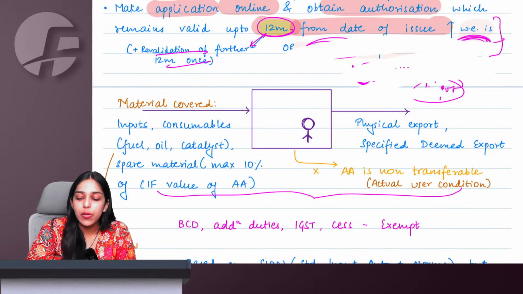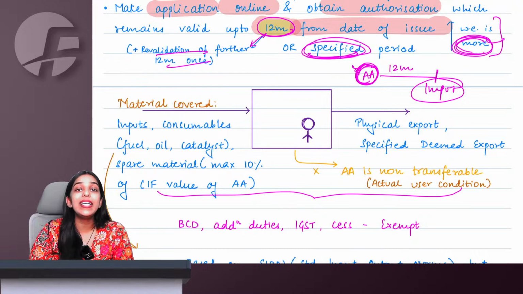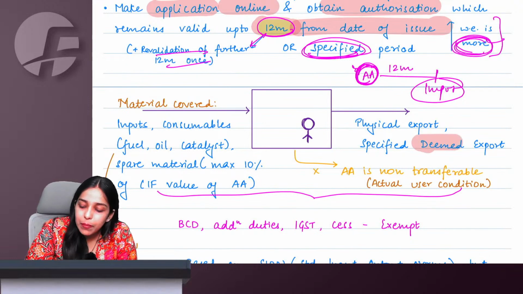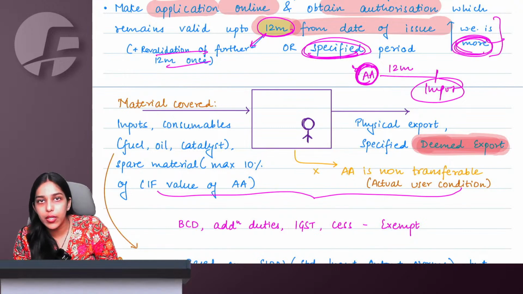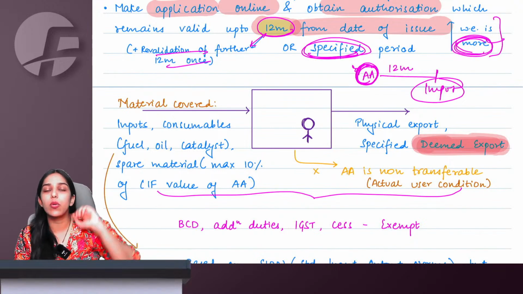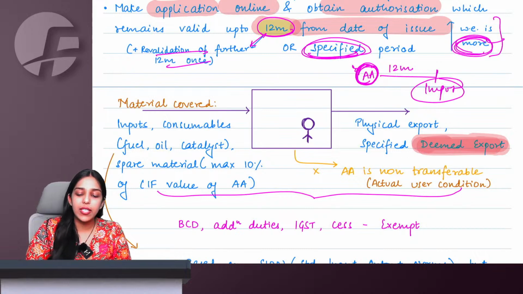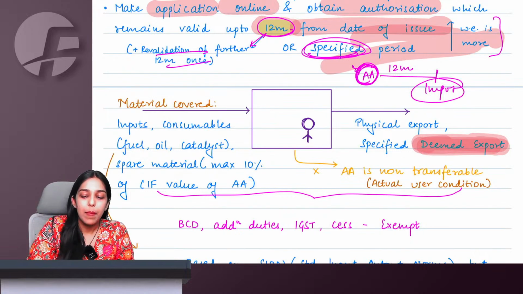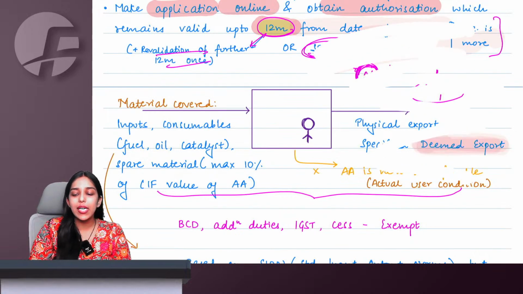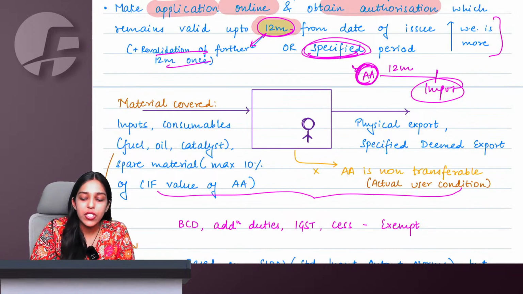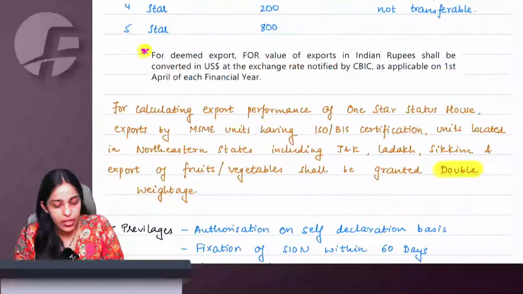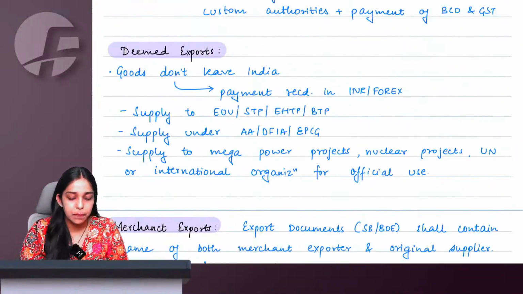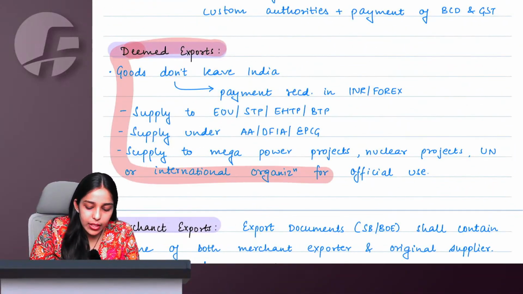Export could be actual physical export. Export can also be deemed export. Ma'am, what is deemed export? Deemed export is, let us say you are supplying to 100% export oriented units, or you are supplying to some other person who is holding advance authorization. In all of these cases, I am not exporting directly, but I am supplying to a person who is ultimately going to export it. Then such deemed exports are also covered here. We are also going to study deemed export in this chapter.